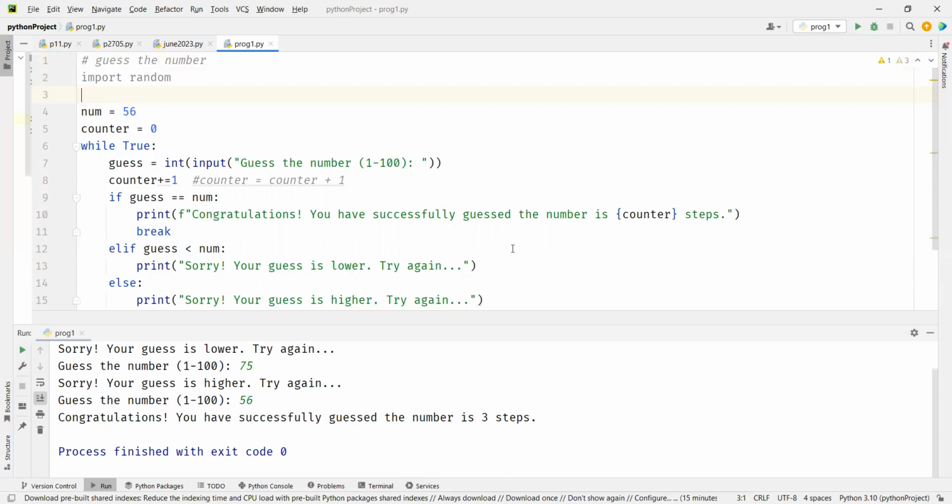Packages mean a collection of modules. When you have multiple modules, you put them together in one folder. So the folder name becomes the package, and with one package name, one folder name, you're able to access all the modules that are in that folder. So a module is a file, a package is a folder. A module, one file, will have multiple functions and classes. Packages will have multiple modules.